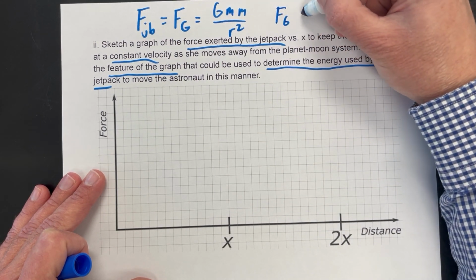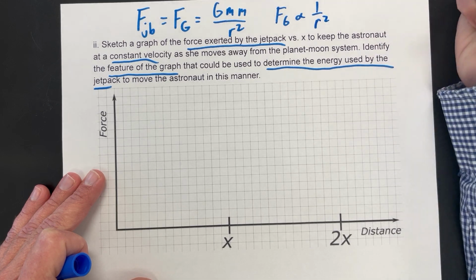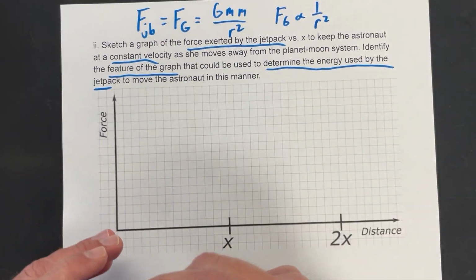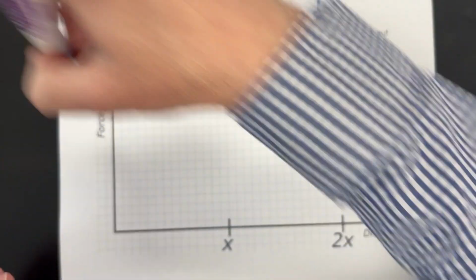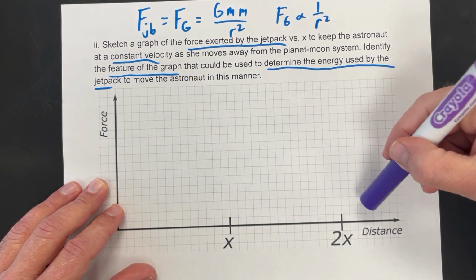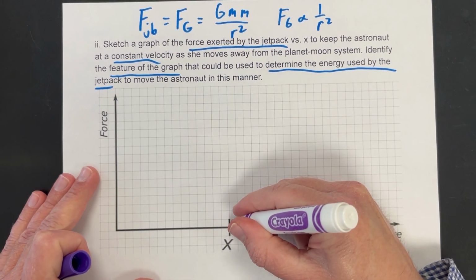So that's the key thing here, right? Force of gravity is proportional to 1 over r squared. So we want a 1 over r squared shape here on our graph. Now you just have to sketch it. A 1 over r squared is basically like that. But just to emphasize that point, I'm going to do it a bit like this.